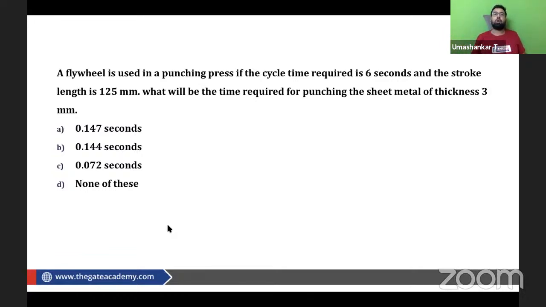Read the question thoroughly and respond with your answer in the chat section. I hope the screen is visible to you guys. Please try it, I'm very sure that you guys can do it.